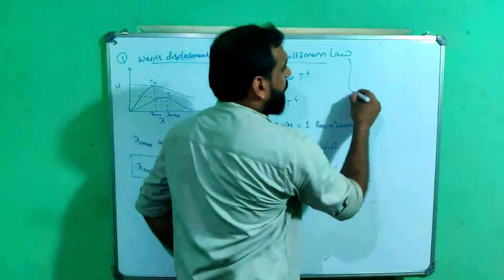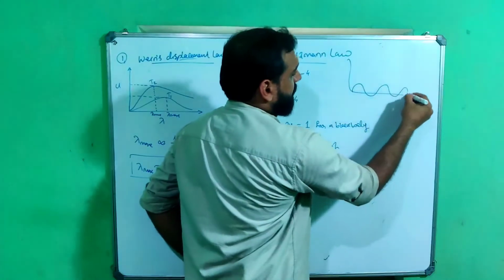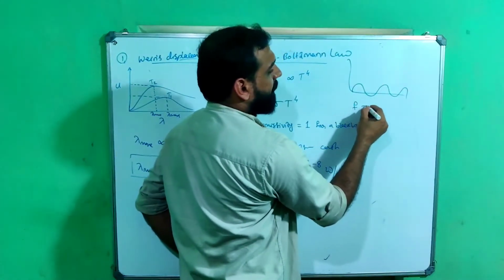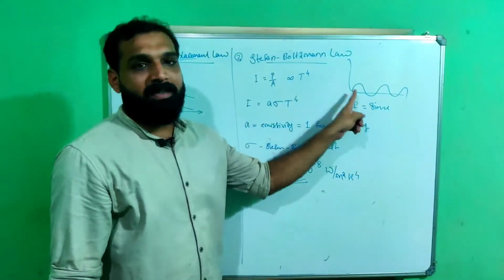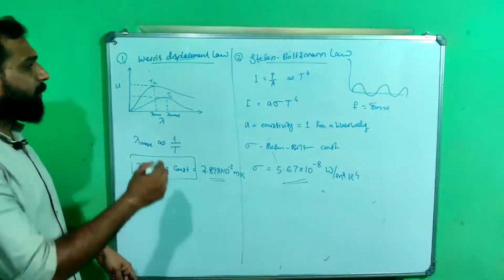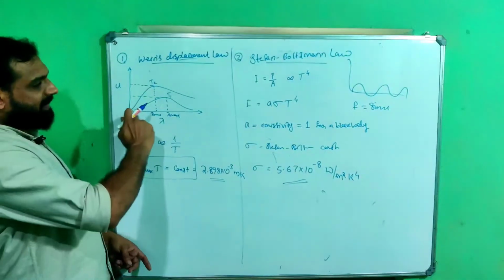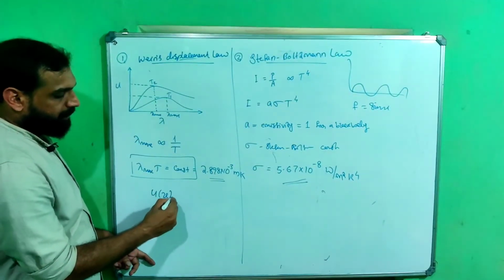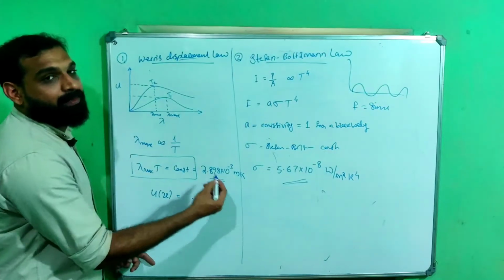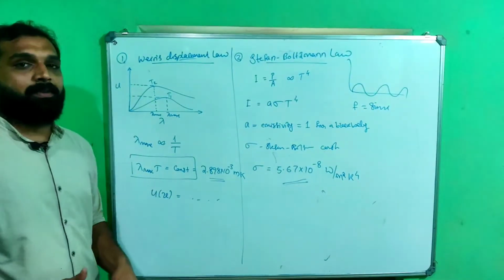For example, we know the graph of sin x is like this. So what is this formula? F equal to sin x. This formula can explain the graph. Similarly, we have to obtain an expression to explain this graph, that is, U of nu equal to something. We have to obtain that formula.